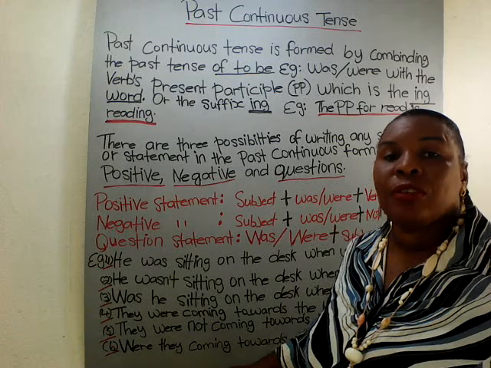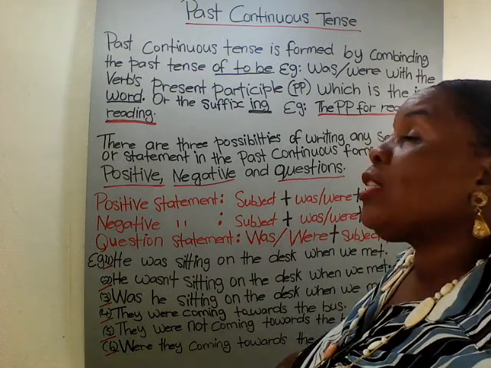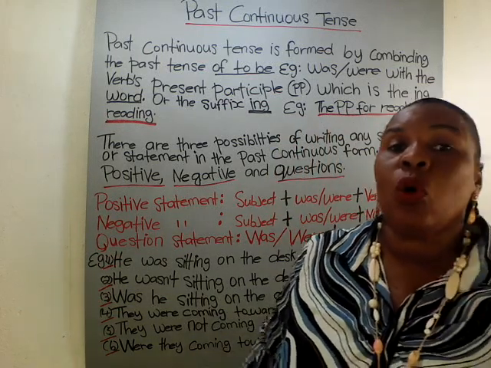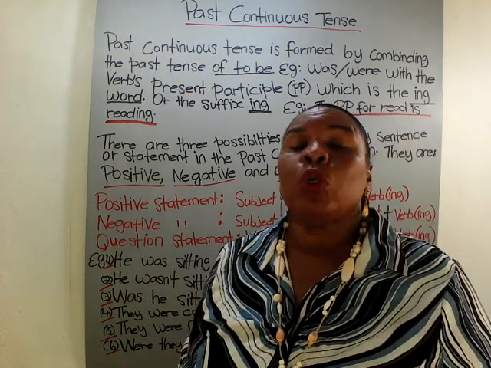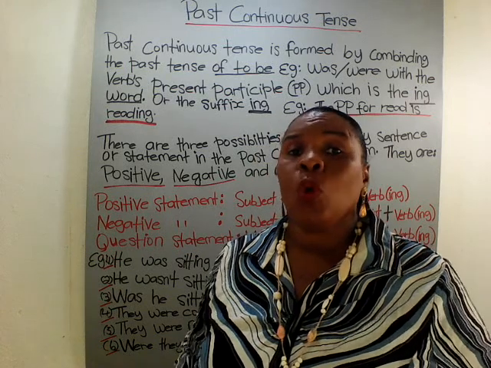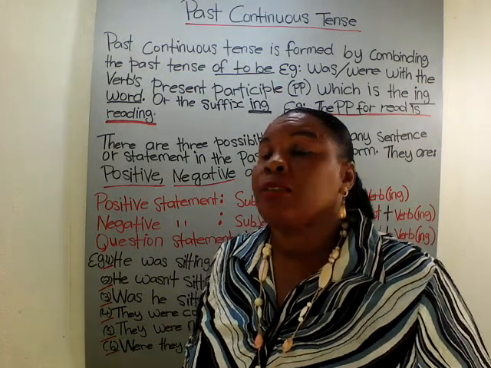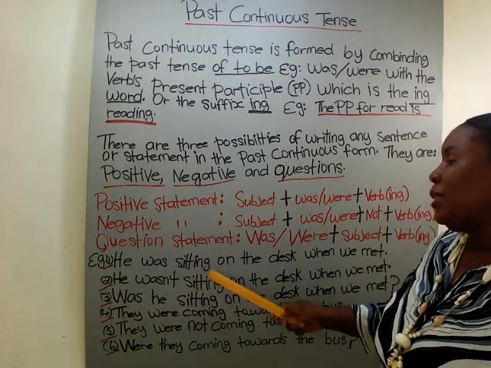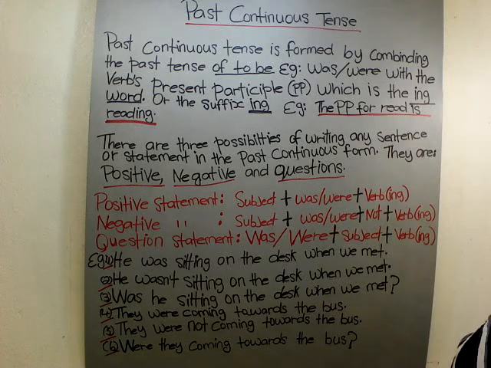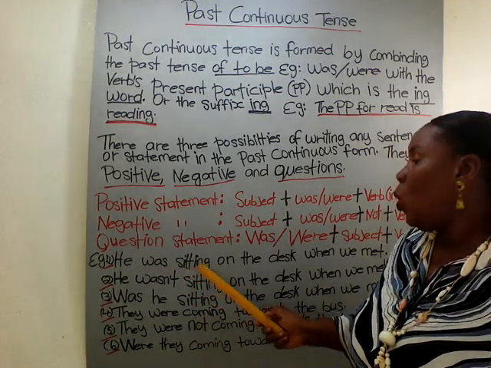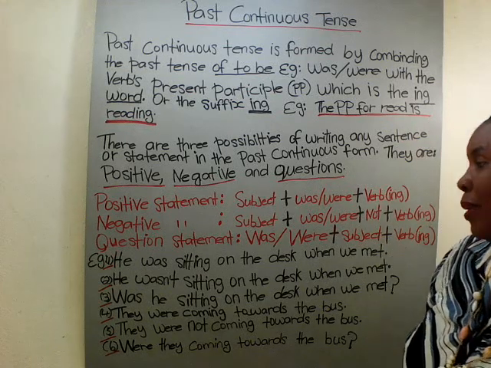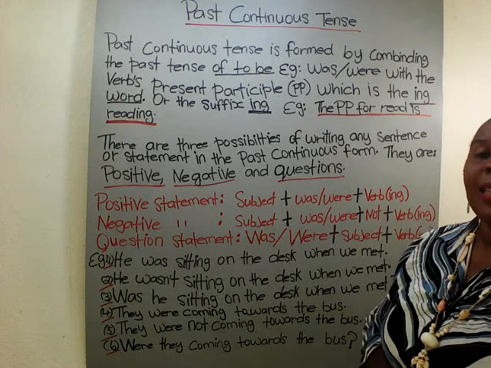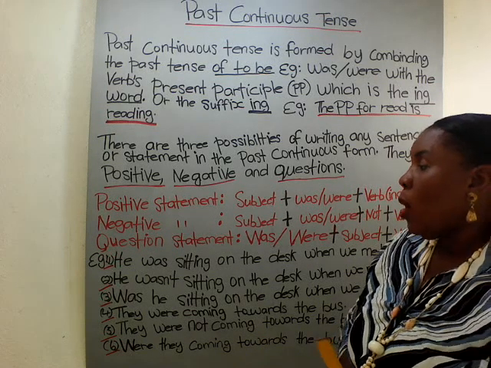Here we have some exercises that we will go through together. This will give you a better understanding to identify these types of sentences, or past continuous sentences, if you should encounter them in your exams, class tests or class exercises. Example 1: He was sitting on the desk when we met. So what is the past continuous in this sentence? Was sitting.